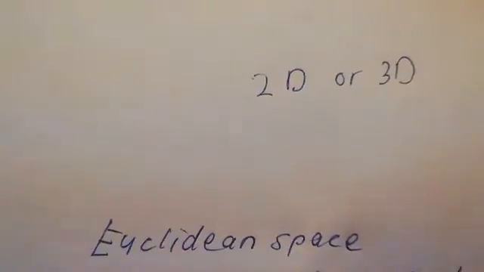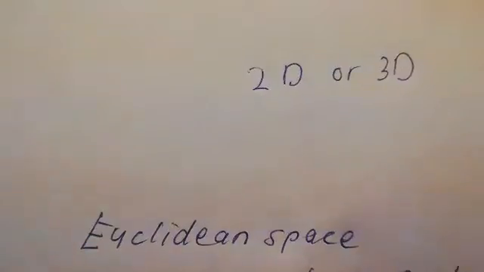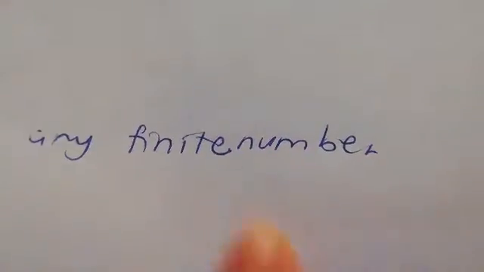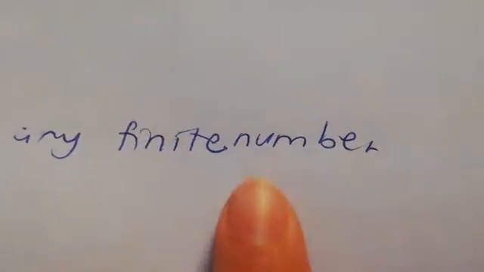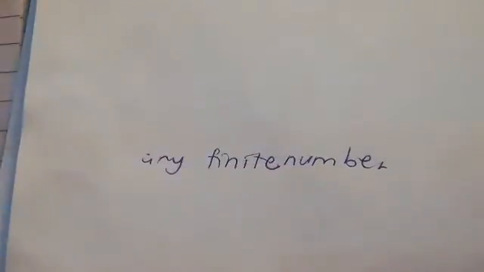The Euclidean space is not only for 2D or 3D, but it is also a space of any finite number of dimensions in which points are designated by coordinates, and the distance between 2 points is given by a distance formula.